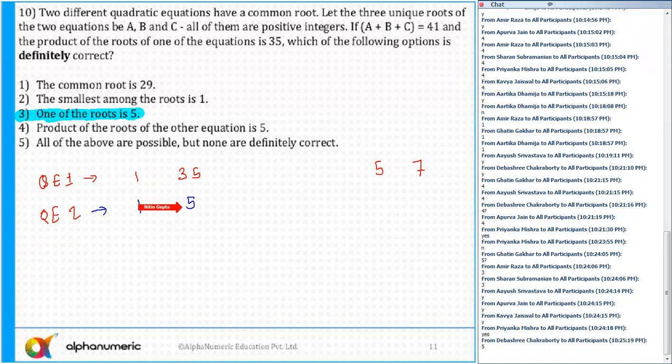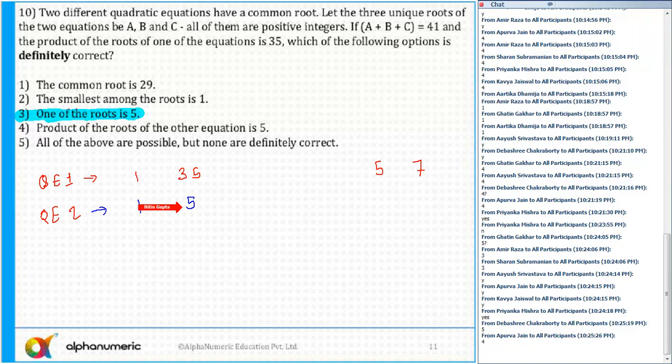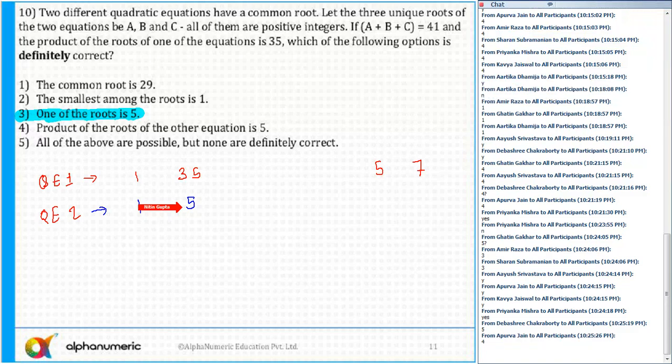Yes or no? Another scenario, the common root can be 35 also. Yes or no? I'll say this is the first case, then 1, 35, and let's say the common root among these two is 35. Then in that case, the third root is 5. Okay, because the sum of the 3 roots is 41. So 2 of the roots sum to 36, so the third root is 5. So the third root can be 5, but the common root can be either 1 or 35.